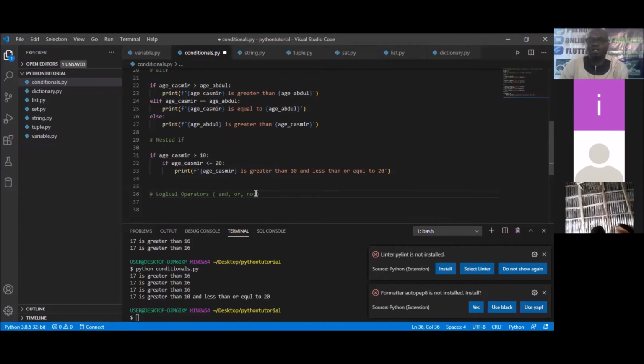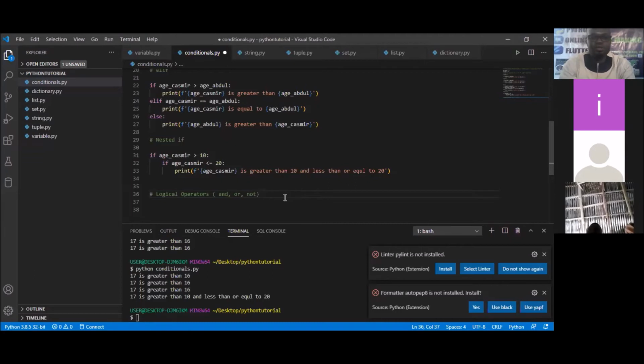But if you use not, that means what you're checking is not the value that you expect. You just want to turn it from true to false, and if it was false, it becomes true. So those are what we call logical operators.